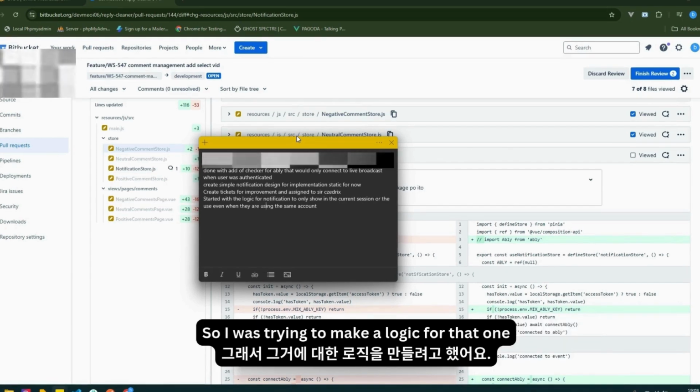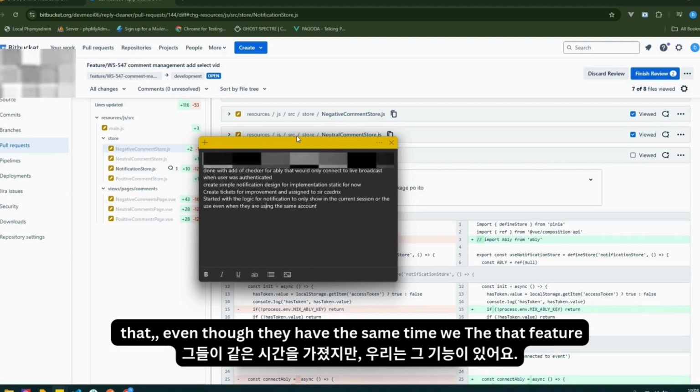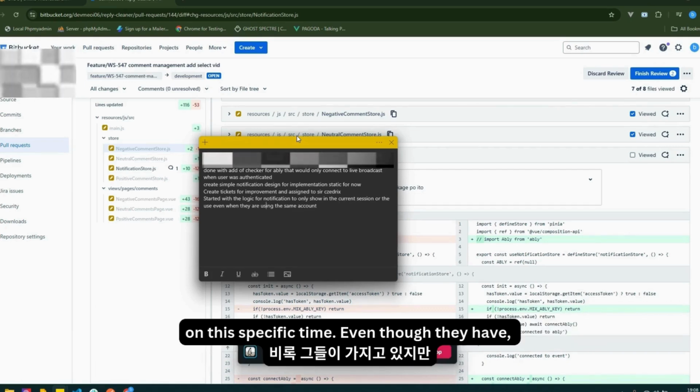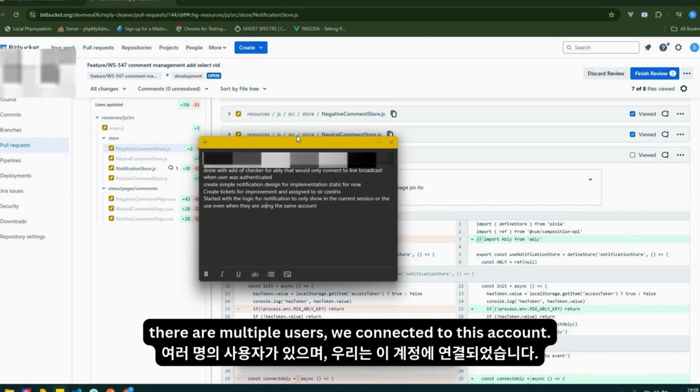What if, so I was trying to make a logic for that one, that even though they have the same account with that feature, the notification should only show what they are currently doing at this specific time, even though there are multiple users connected to this account.